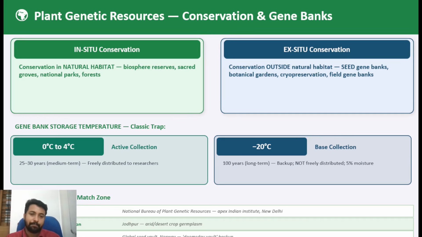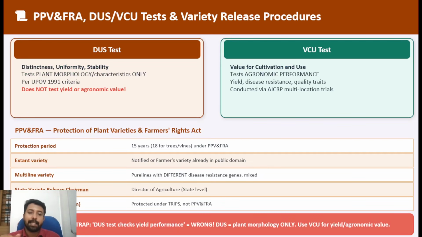Clear? Okay. Then comes the legal side, that is the PPV&FRA Act and the different tests and variety release procedures. For the DUS test, for releasing a variety, it should be distinct, uniform and stable. It is not a test for yield. The DUS test is for distinctiveness, uniformity and stability testing.